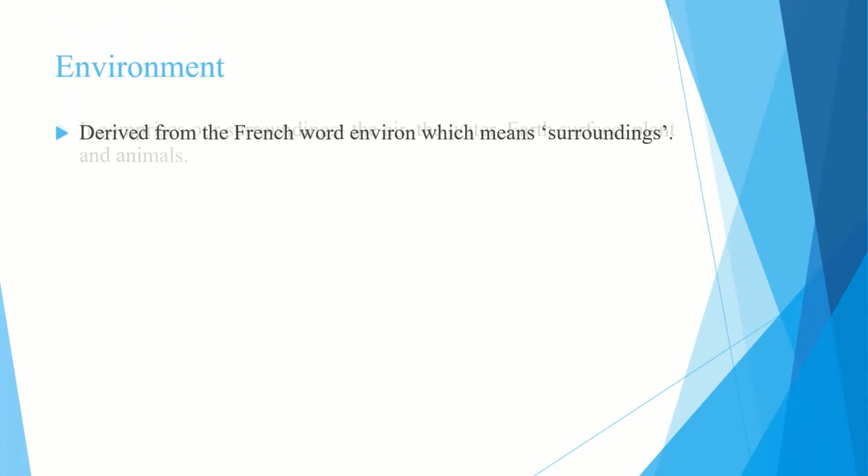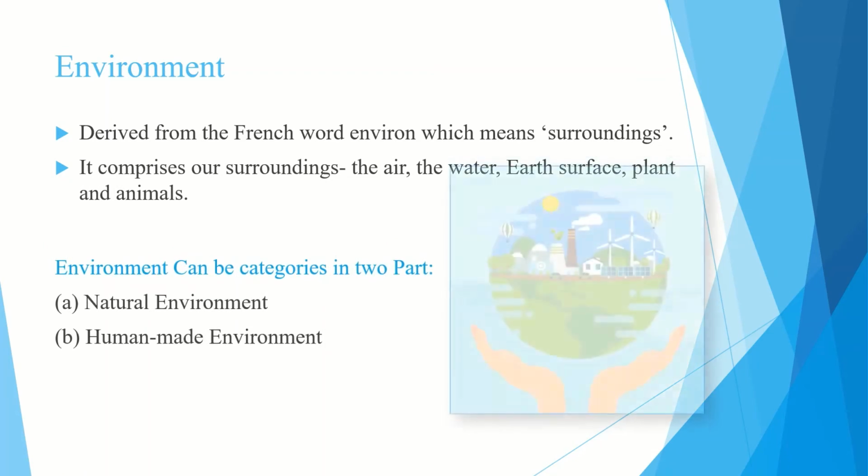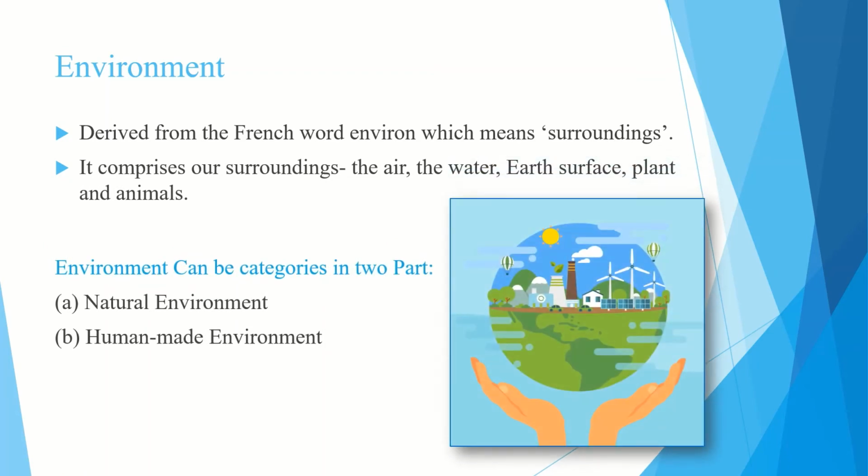So first, the thing that we have to learn about green skill is the environment. The term environment is derived from the French word environ, which means surrounding. It comprises our surroundings, which include the air, water, earth, surface, plants and animals. Environment can be categorized into two parts. First is the natural environment, second is the human-made environment.